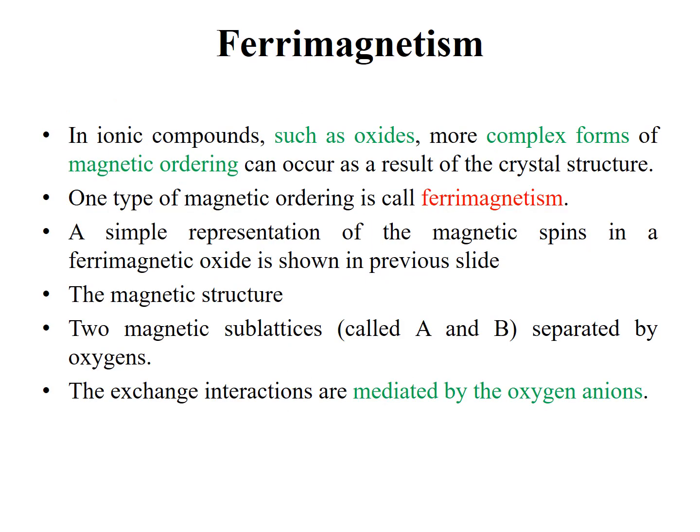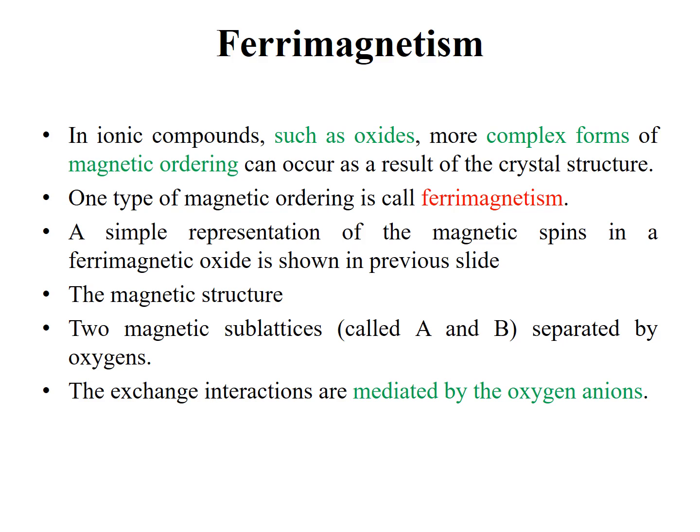In ionic compounds such as oxides, more complex forms of magnetic ordering can occur as a result of crystal structure. One type of magnetic ordering is ferrimagnetism. A simple representation of magnetic spins in a ferrimagnetic oxide is shown on the next slide. The magnetic structure of such type of compounds is composed of two sublattices. One of them is marked as sublattice A, and the other one is marked as sublattice B.